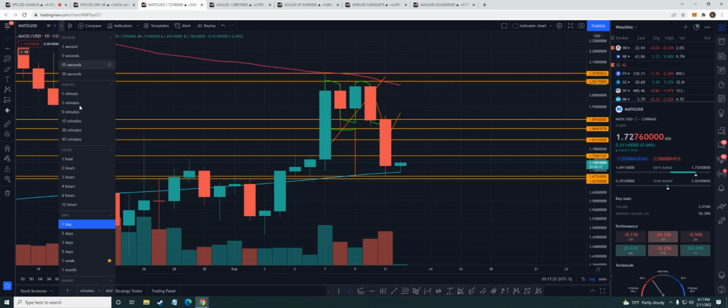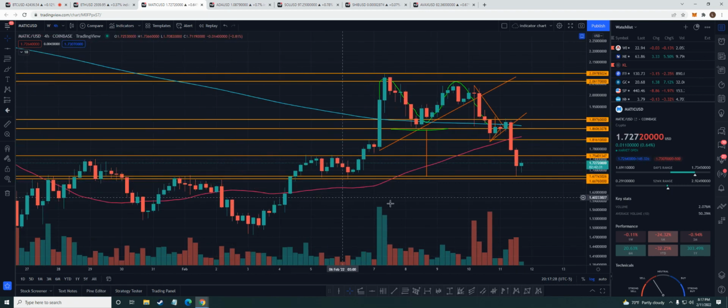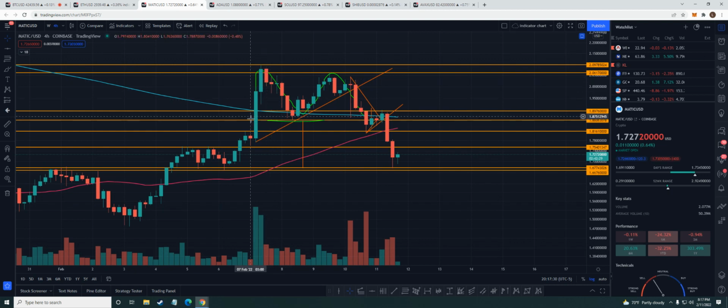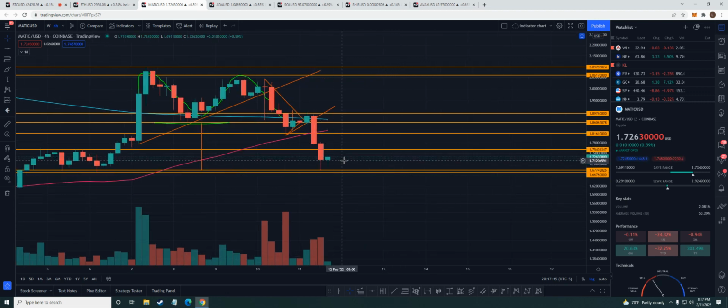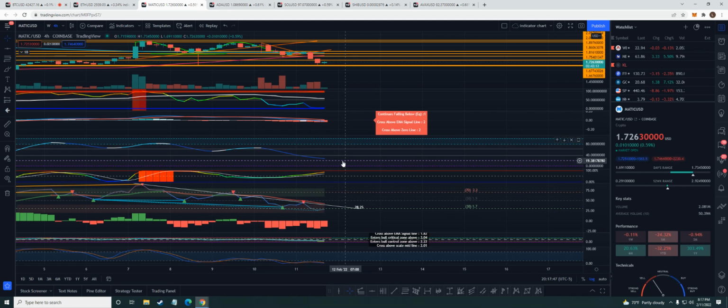And how did we do it, guys? What did I tell you about in yesterday's video? How we're going to get this? What was it? The 4 hour. Look at this. We drew up our M pattern. The M broke. And I told you right around this area that we're probably going to come down and test this area. And that's exactly what we did, guys. Nailed the target perfect. Now we are seeing our bounce. So let's see if it does bounce to the upside. Short term, we could see a nice bounce.